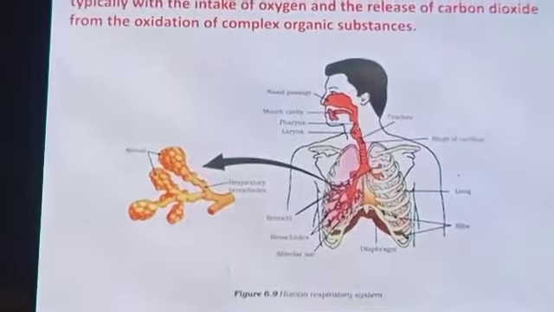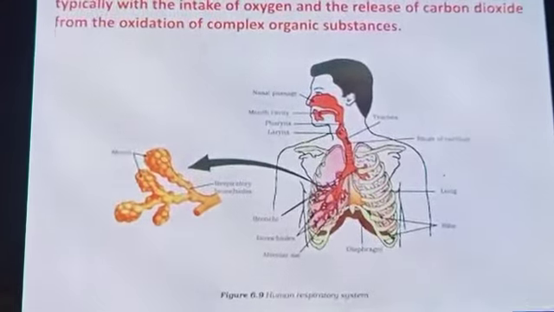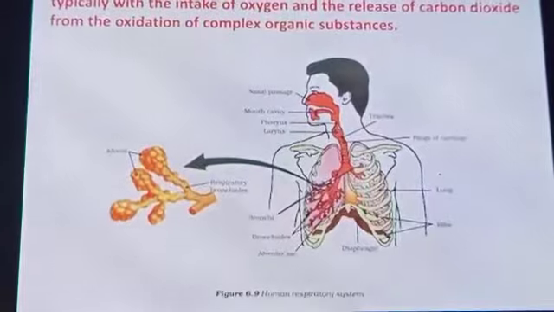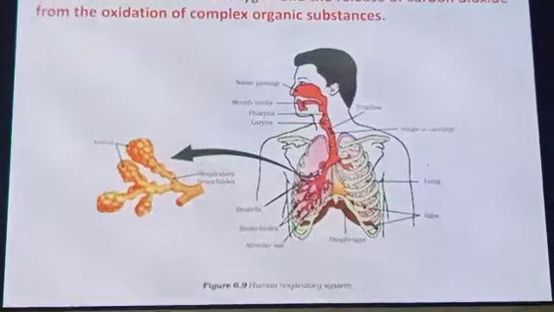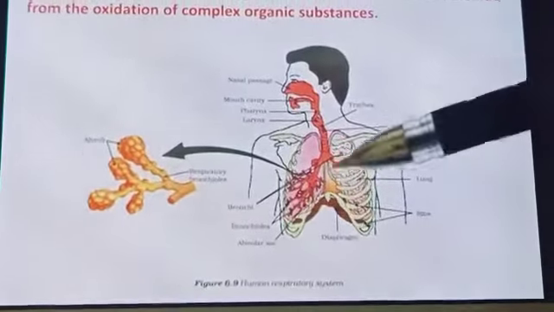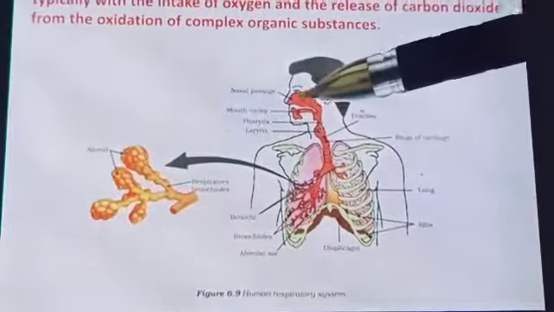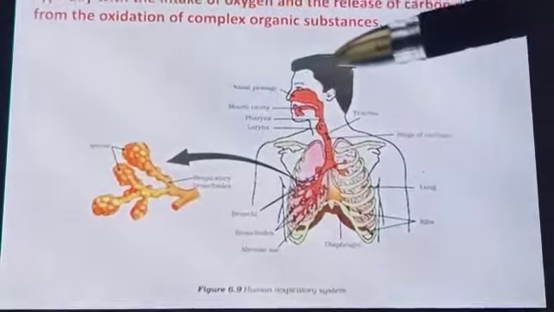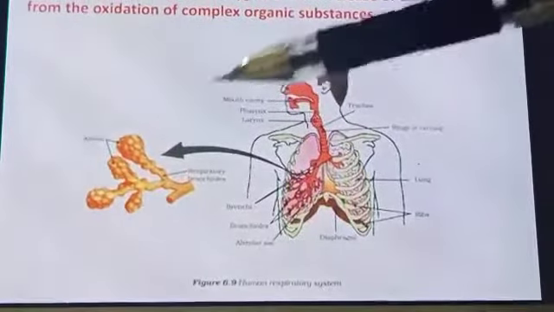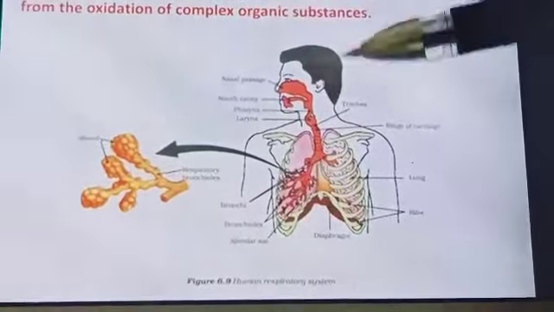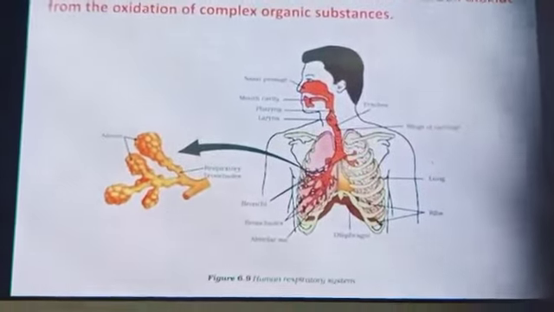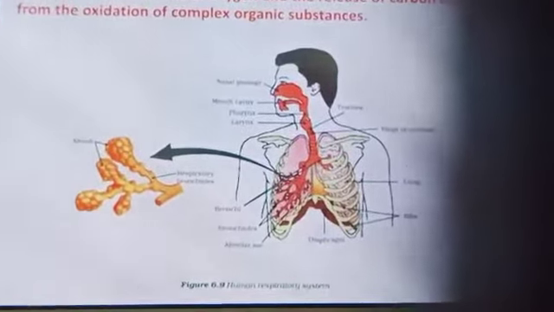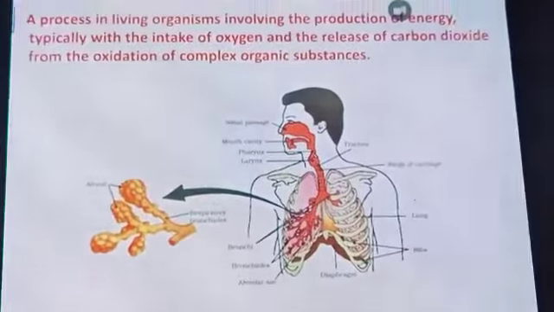It absorbs the oxygen and gives out the carbon dioxide from the blood. So the same way it has been taken in, it goes out also. First it comes into the alveoli, then goes to the bronchioles, then the bronchi, then the trachea, and it moves out. Which gas is moving out? The carbon dioxide goes out. We inhale the oxygen and we give out the carbon dioxide. This is how the respiratory system works in human beings.